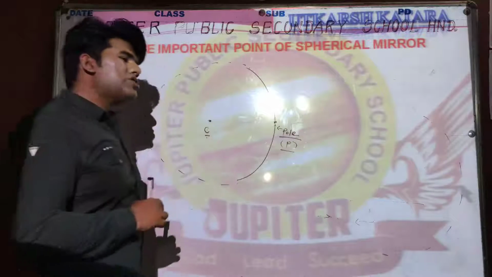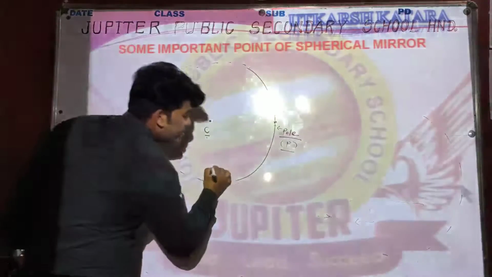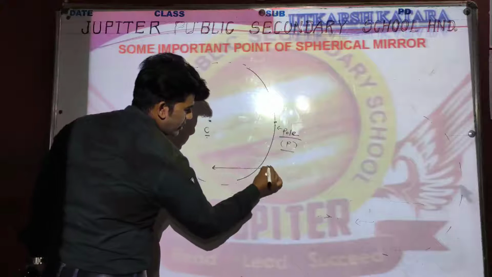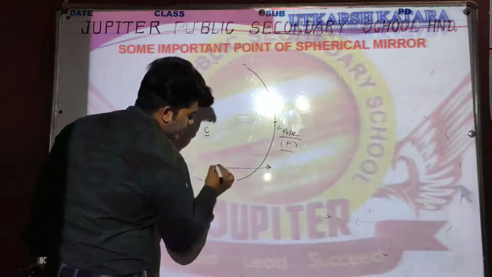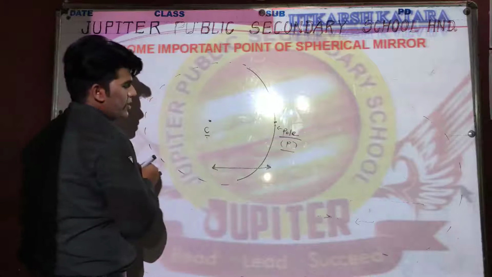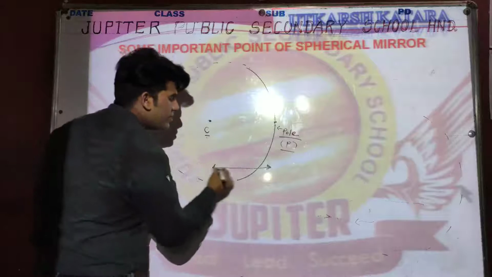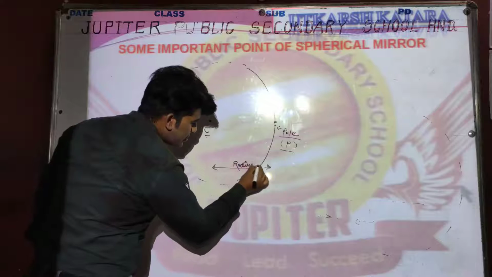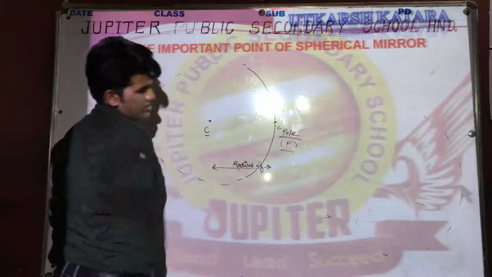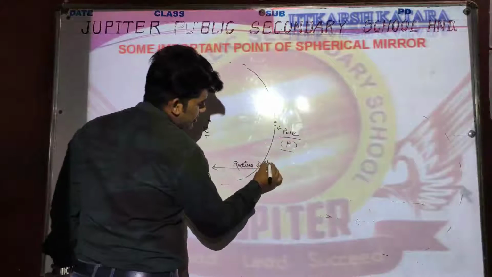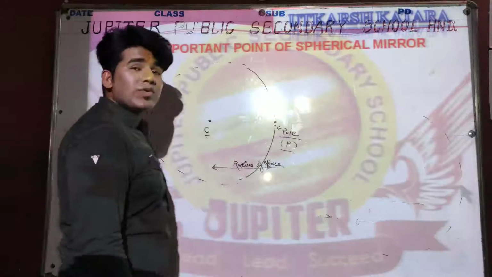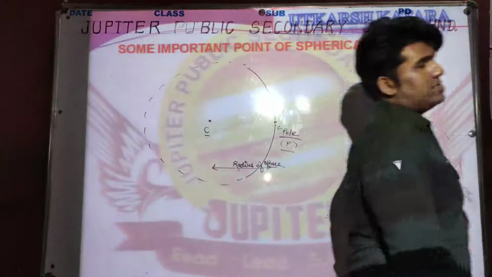Now, how many students can tell me, CP? Yes. Let's concentrate. Now we are getting very interesting points. Now the CP will be known as what? Give me the answer. Radius of a sphere. Yes.